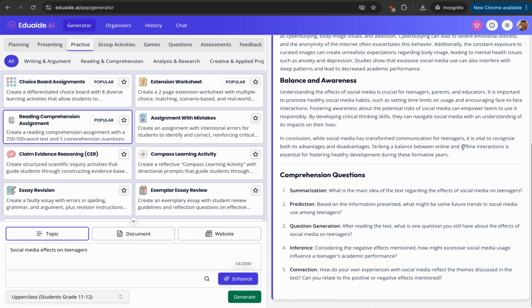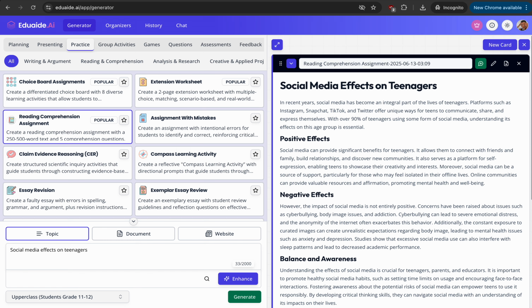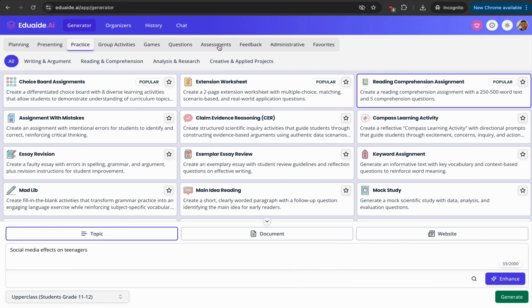It gives you an instance and summary example of a comprehension question that helps summarize. One that talks about prediction, question generation, inference, connection. So these are the different comprehension questions that follow the taxonomy, which is really, really helpful. I am sure you can see that.